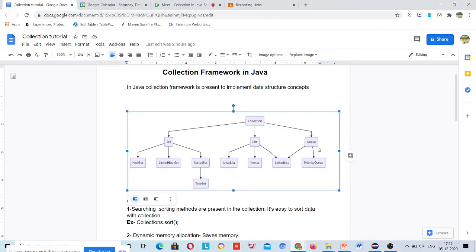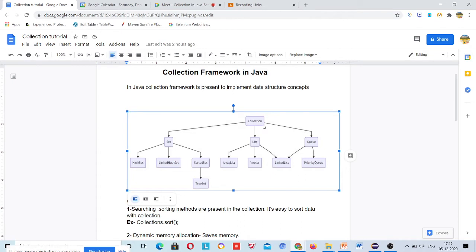Stack is not mentioned here, but of course stack is part of collection and the library is present. I will add a new figure, but collection has four things: set, list, queue and stack.